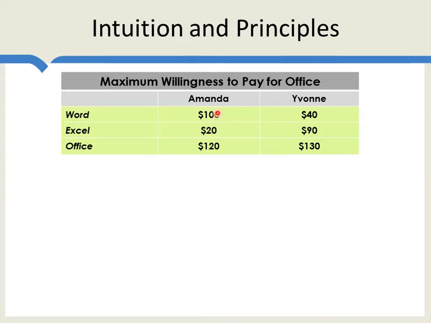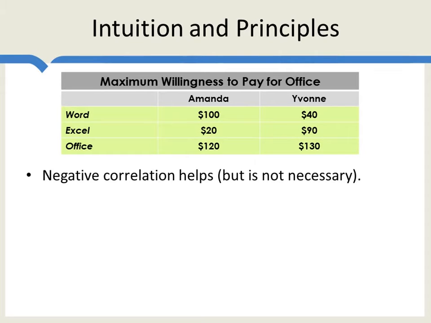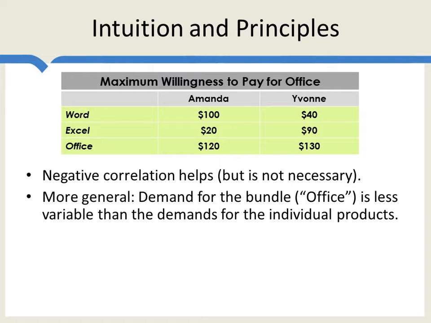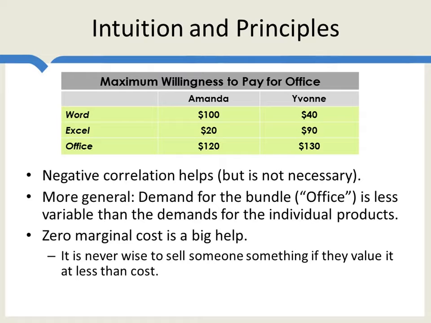That is, Amanda has a high value for Word and a low for Excel, while Yvonne has a high value for Excel and a low for Word. Negative correlation helps here a lot, but it's actually not necessary. More generally, what matters is that the demand for the bundle is less variable than the demands for the individual products. Zero marginal cost is also a big help here.